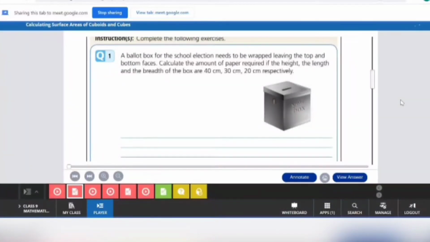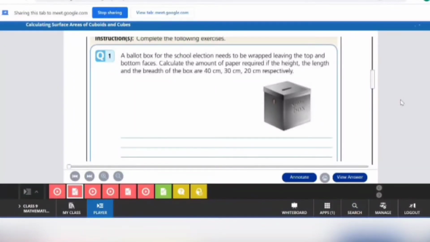There is a ballot box for the school election that needs to be wrapped, leaving the top and bottom faces. The voting box, you are calling it a ballot box, and you have to wrap it so that you have to leave the top face and the bottom face. It means you only have to wrap up the 4 faces of the box. So what you will do? How much paper will you require to wrap up the 4 faces of the box?